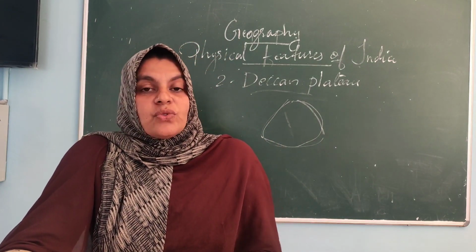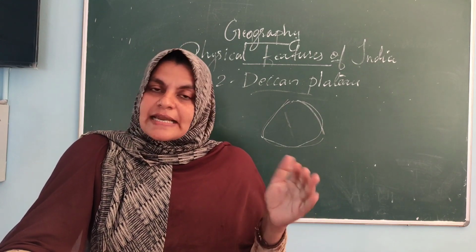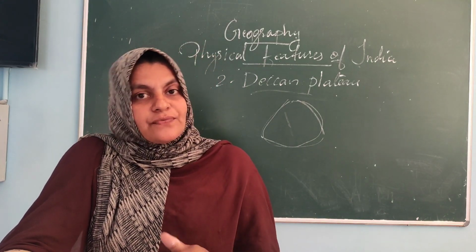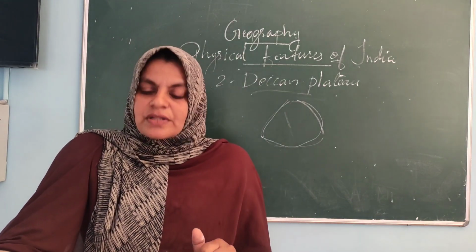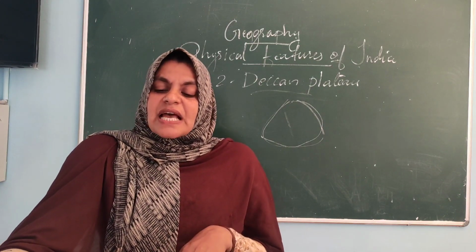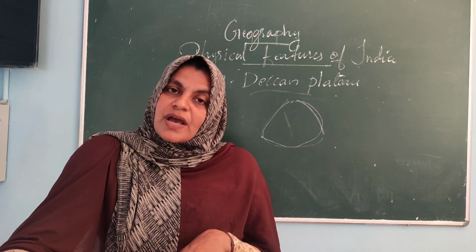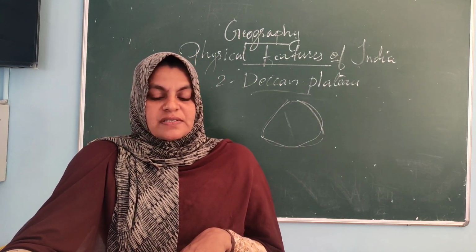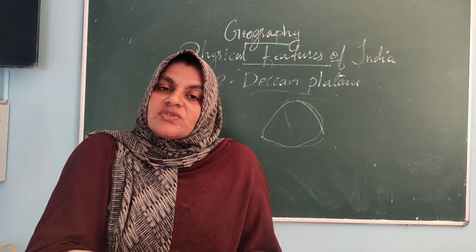And it lies south of the Narmada. When we discussed the Central Highland, I informed you that the Central Highland lies north of the Narmada. This Deccan Plateau lies south of the Narmada River. That is, the Central Highland on the north side, and the Deccan Plateau on the south side. And the Satpura is on the north side. On the north side we can see the Satpura and Vindhya mountain ranges. You might have heard. Okay, the Satpura on the north side, and the Mahadev, Kaimur hills and Maikal range on the east side.